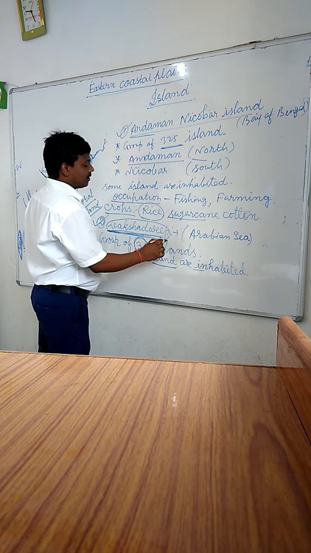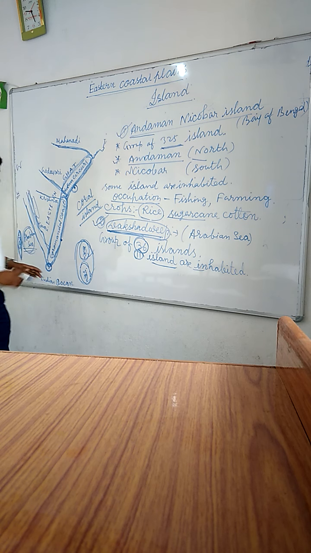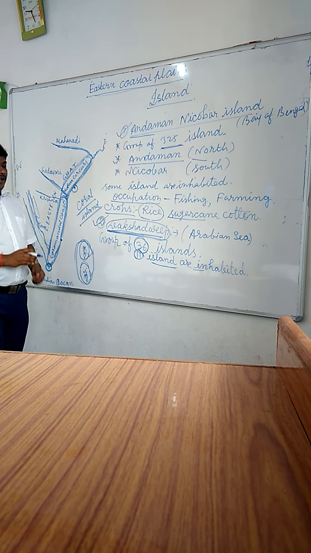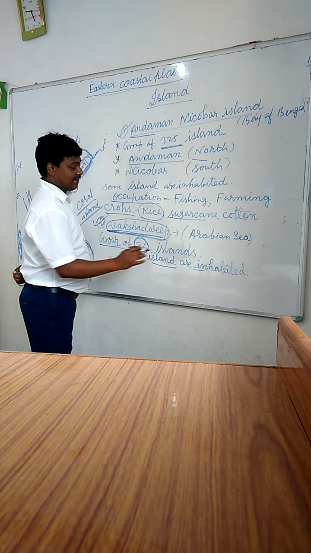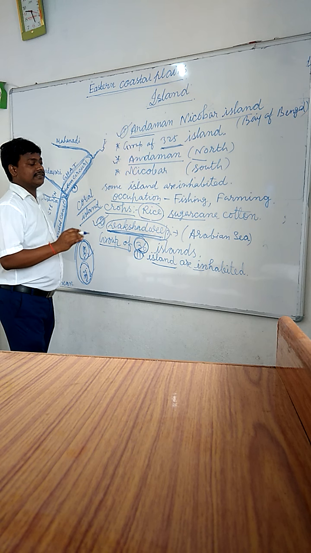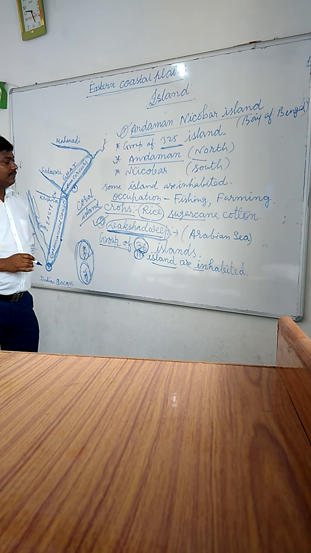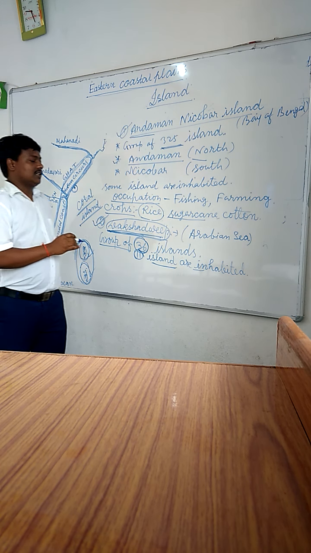Then the Lakshadweep Island is located in Arabian Sea. You have to also remember that that is the group of 36 islands. Only 11 islands are inhabited in the Lakshadweep Islands.